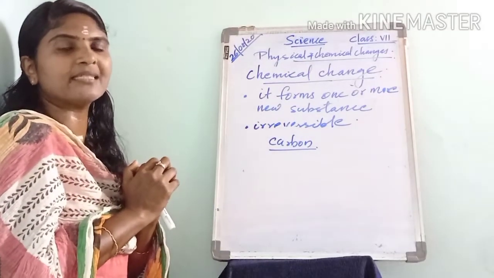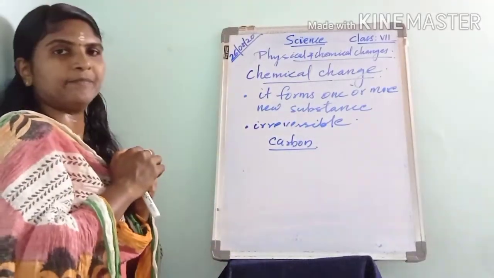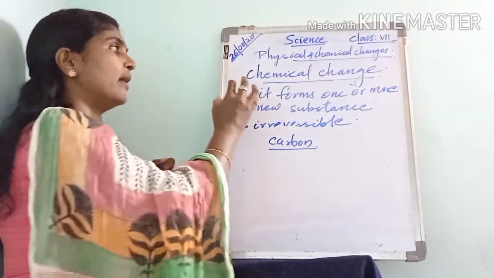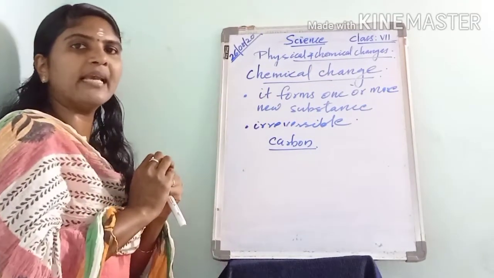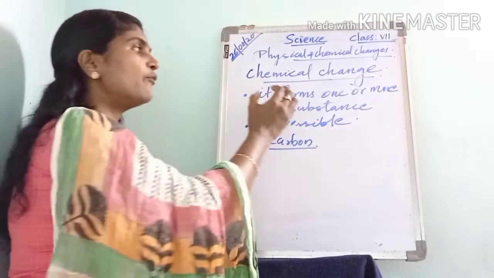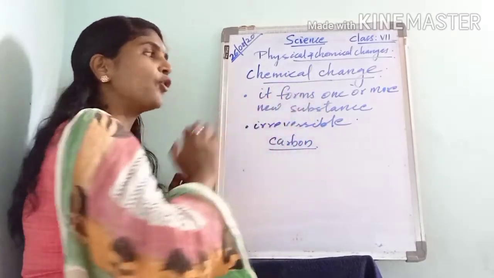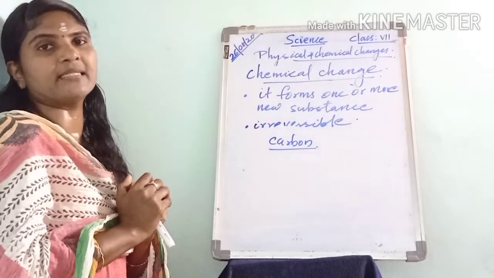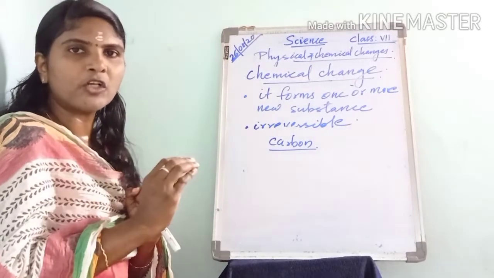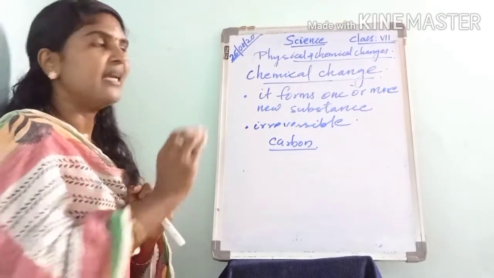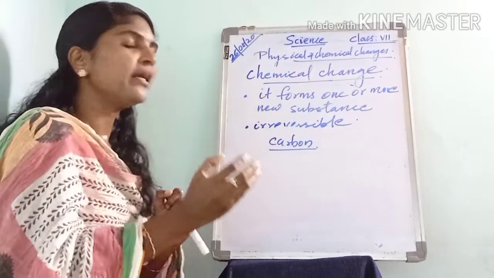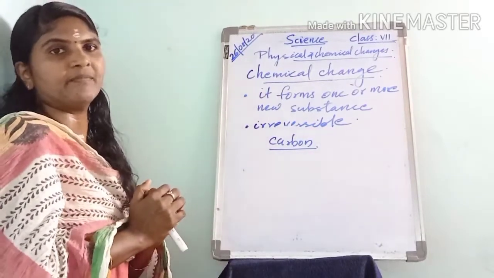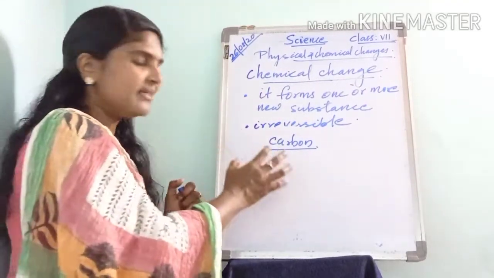When a substance undergoes a chemical change, it forms one or more new substances.